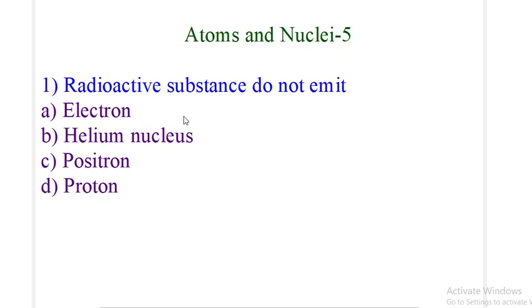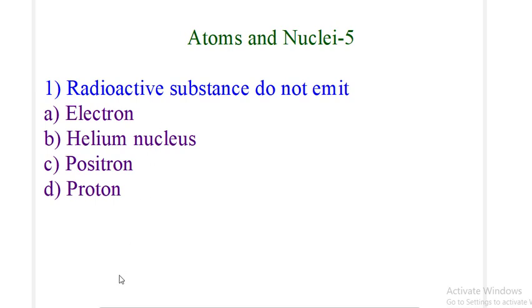So see, radioactive substances emit electrons, okay? They also emit helium nuclei. They also emit positrons. In this case, the electron and positron are because of what is called beta decay, and the helium nucleus is because of alpha decay. Now regarding the proton, radioactive substances do not emit protons, but they emit electrons, helium nuclei as well as positrons.